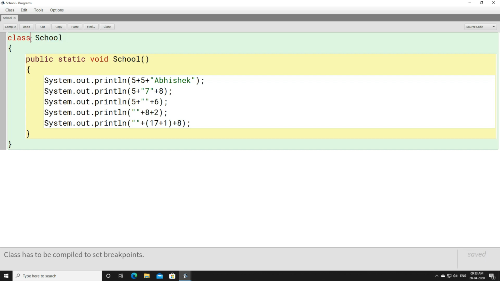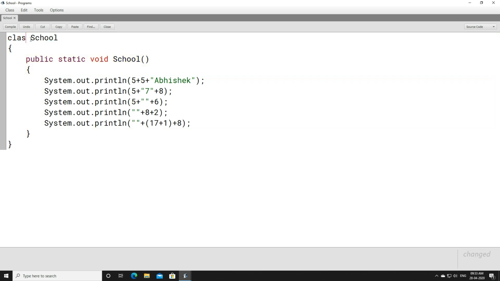Now, if instead of class you write CLAS, then when you compile this program, it will give you an error. Here it's giving an error that it's not a class, not an interface, not an enum. So you must write a class here, or an interface or an enum. Now don't think about what is an interface or what is an enum. This is not in your ICSE syllabus. We just need to discuss class. You are never going to get a question on these two things, okay?